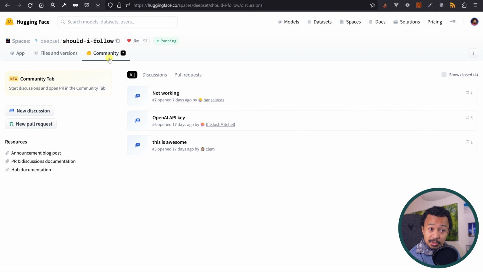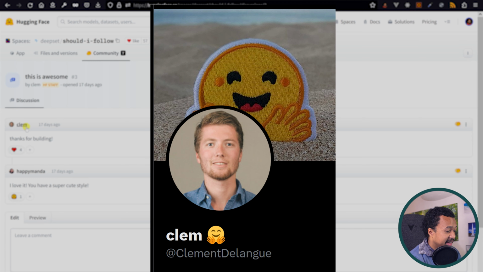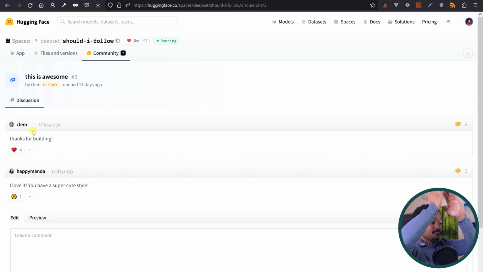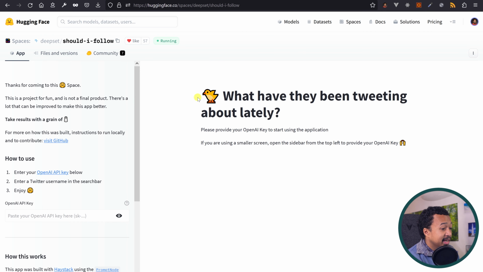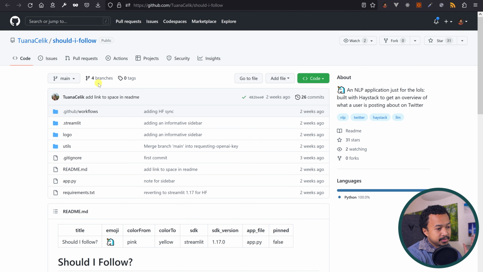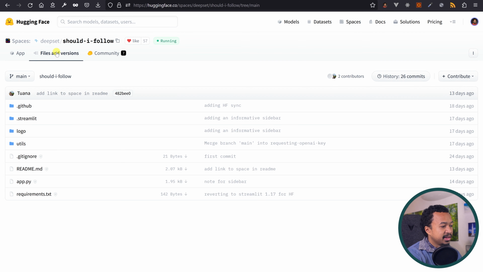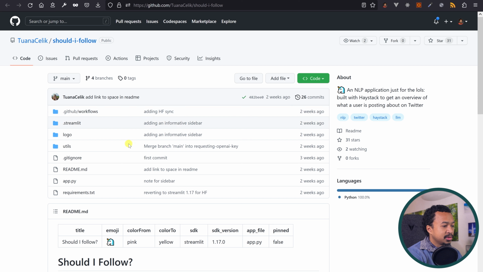And this app is so wholesome. Even the CEO of Hugging Face, Clément, has been commenting on it, so that's well deserved. I love this app. And the source code is also on GitHub. Wow, so this is also wonderful. You can see there's the source code on the Hugging Face space here, but it's also on GitHub.